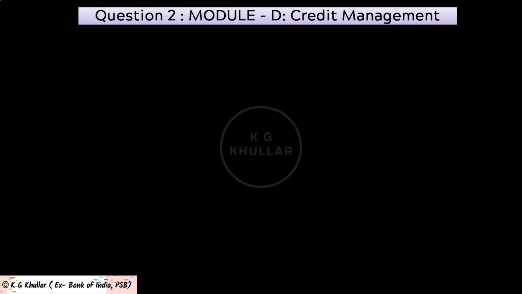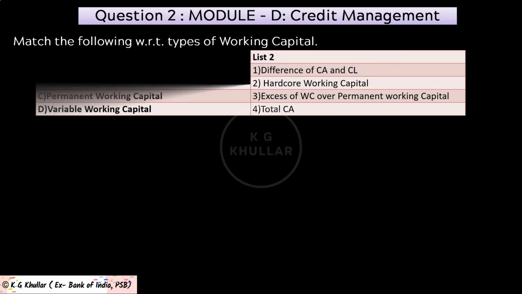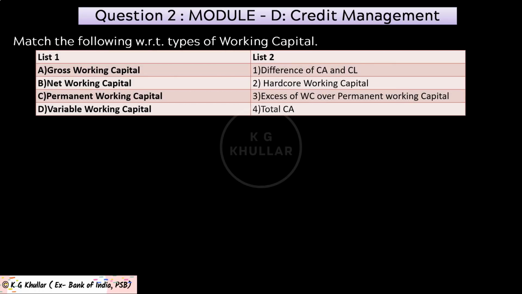The next question is from module D. Now, here also match the following with respect to types of working capital. Now, as usual, in first column, we are given different working capitals and second column explains those working capital. Now, these answer choices are also given to you. Now friends, to answer this question, we need to discuss different types of working capital.